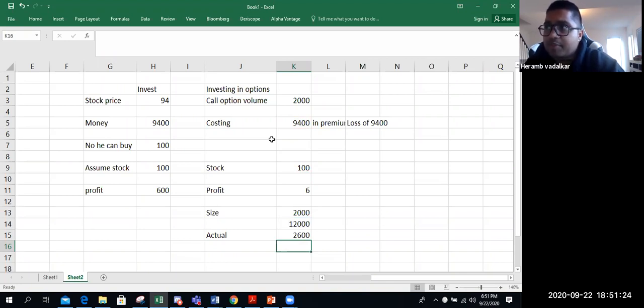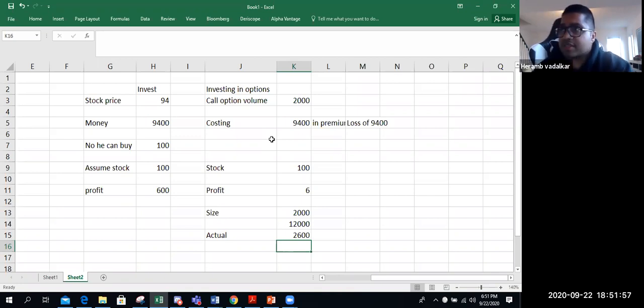9400 once paid in premiums is never received, right? The stock is going from 94 to 100, so $6 per stock profit. He has 2000 options with him, so 2000 units. So $6 per unit profit times 2000. So he will have 12,000 in his account, but 9,400 he already paid before. So the profit actually is 2,600, which is way greater than buying the actual stocks.